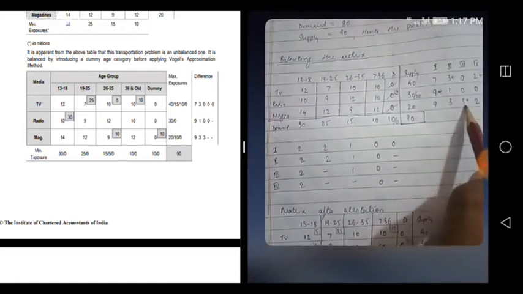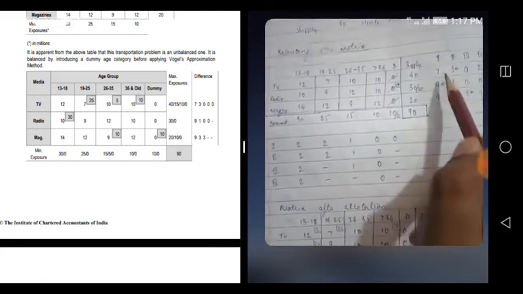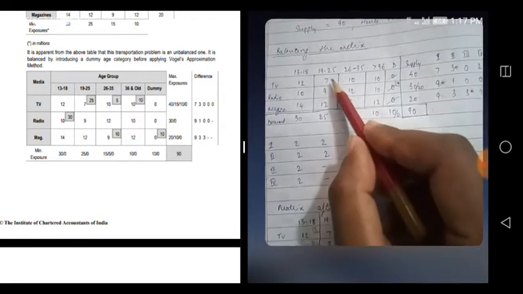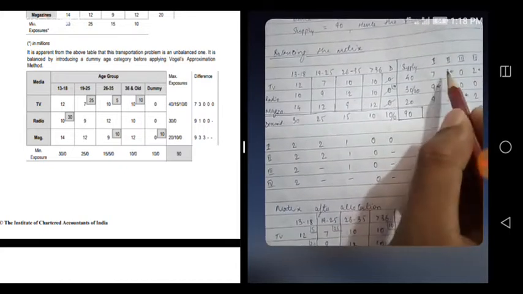If you select this row, you have a chance to select this one where it is only 7. But if you select the other 3, maximum you can get is 9. So obviously we'll go with this one, because I can select this 7 which is least. So now see how much I can allocate here. Supply is 40, demand is 25. So full 25 I can select here. 25 selected here.